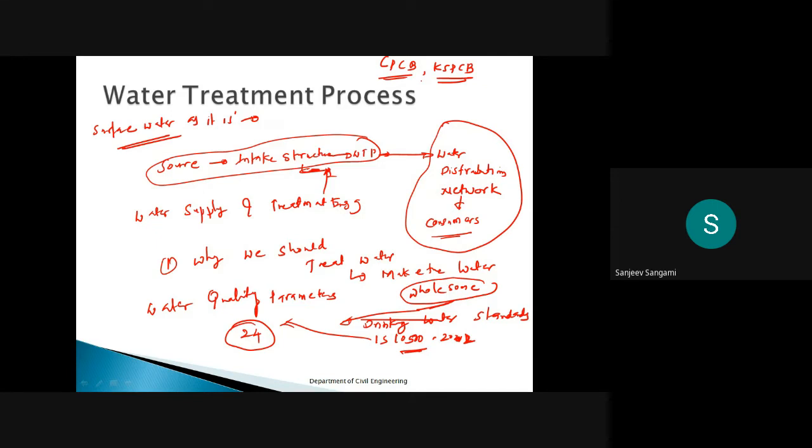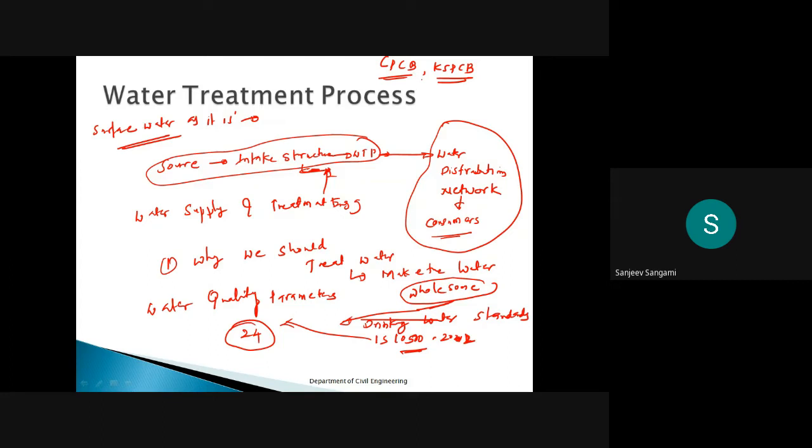First, you have to check the water quality of the source. Then you have to design the appropriate treatment process. Then only you supply to the consumers. That is mandatory. With groundwater, sometimes you can directly supply to consumers without treatment if the parameters are within the limits. In most cases, if groundwater is there, you can directly drink it, not a problem. But surface water, as per the norms, you have to treat it and then supply it.